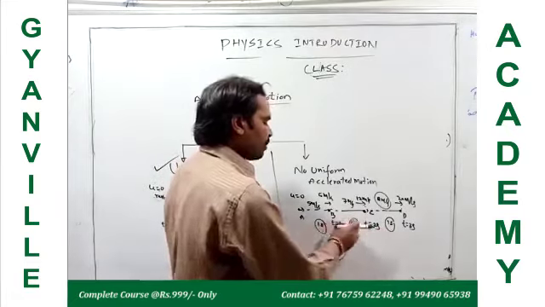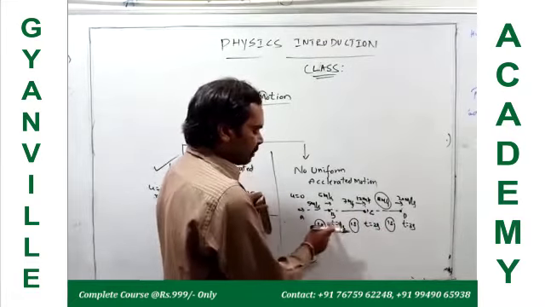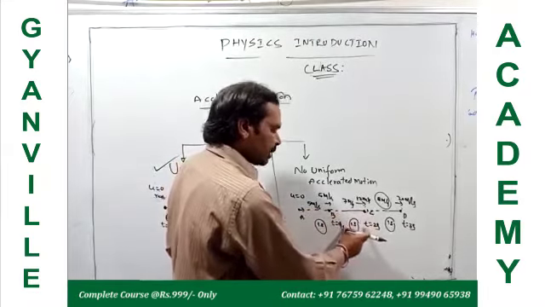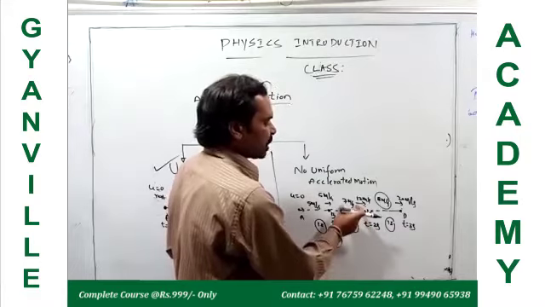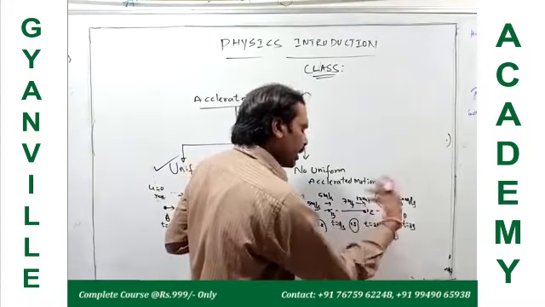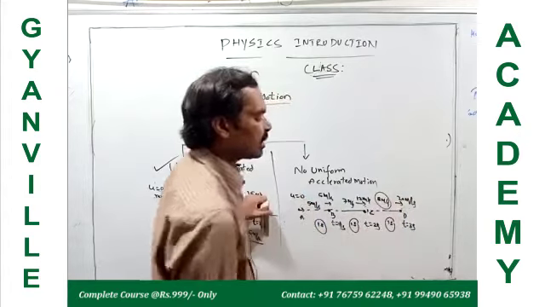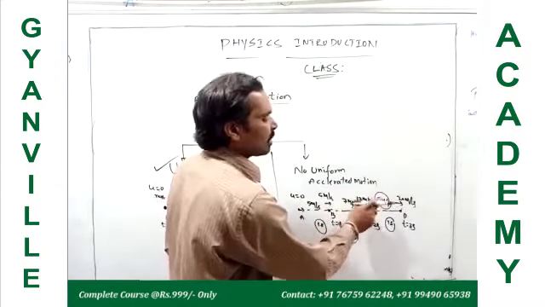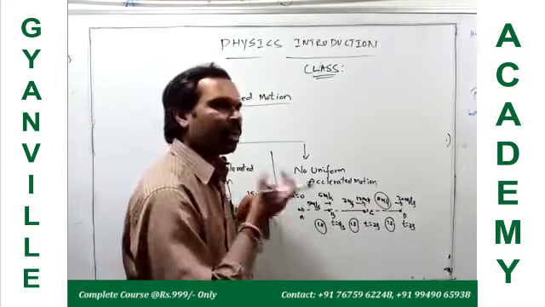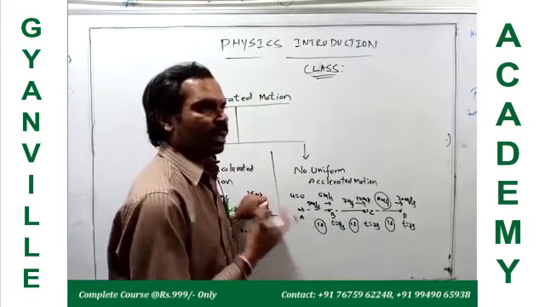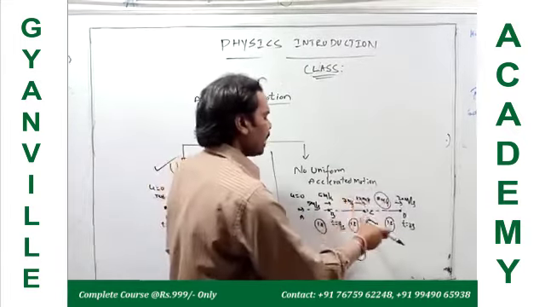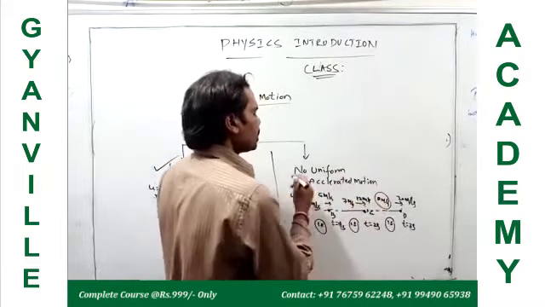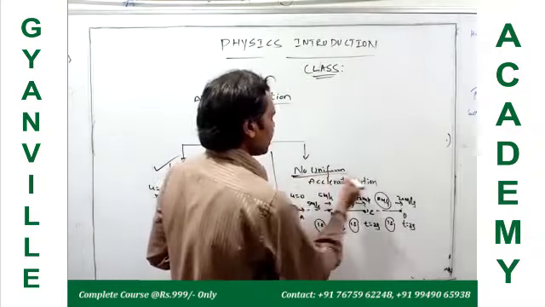in the first 1 second, the change in velocity is 5 meters per second. But in the next 1 second time interval, the change in velocity is 7 meters per second. And in the next 1 second time interval, the change in velocity is 8 meters per second. So the time intervals are equal, but the change in velocity is different. So if the body moves in such a way that in equal intervals of time the change in velocity is unequal, such motion is called non-uniform accelerated motion.